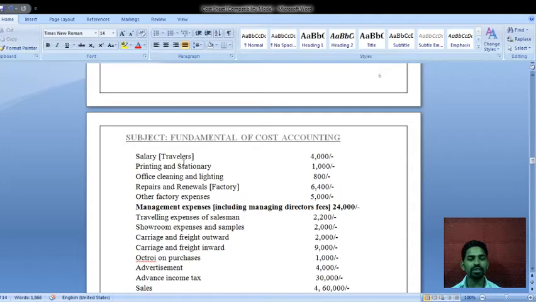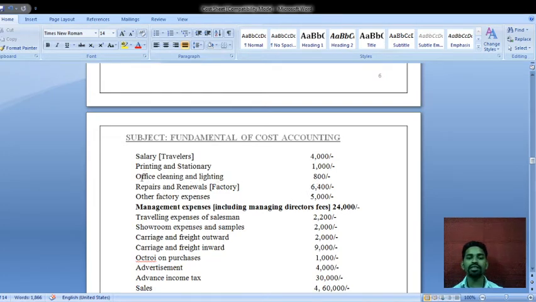Salary is given for the travelers, so it will come under the selling and distribution overheads, rupees 4,000. Next, printing and stationery amount is rupees 1,000. This is related to the administrative department, so we take it under the administrative overheads, rupees 1,000. Next, office cleaning and lighting amount is rupees 800.